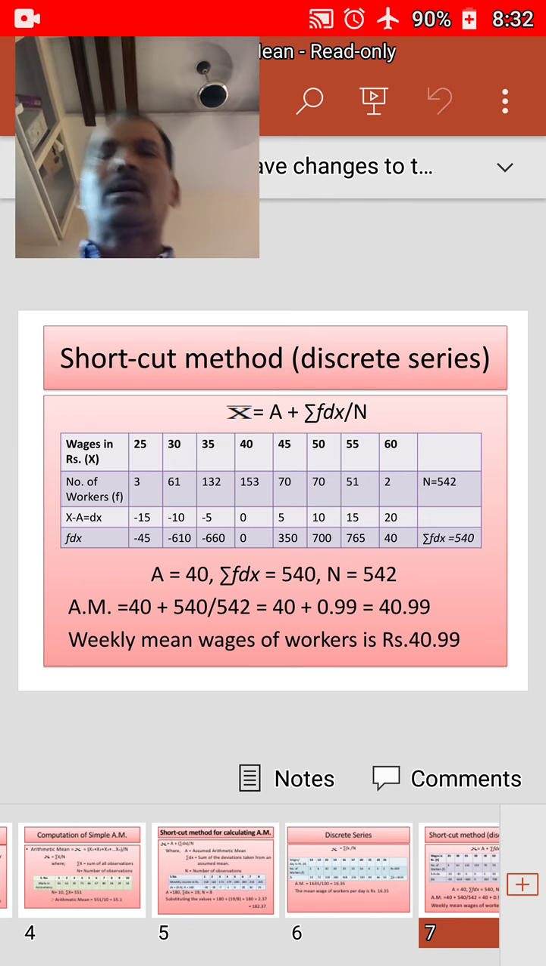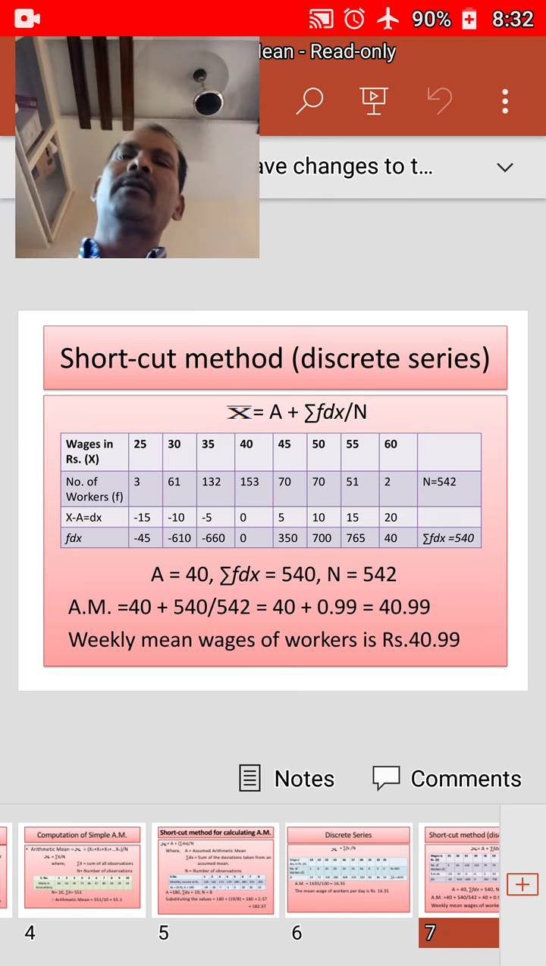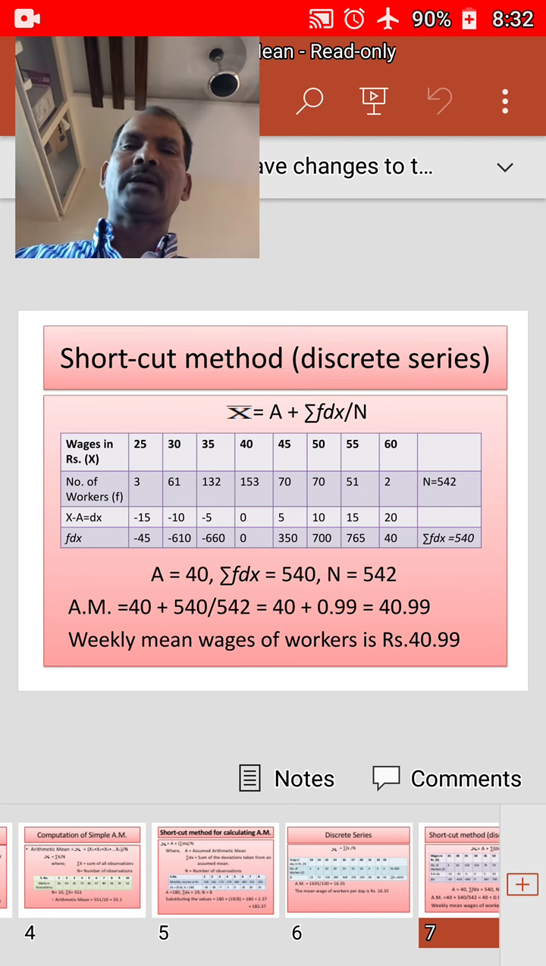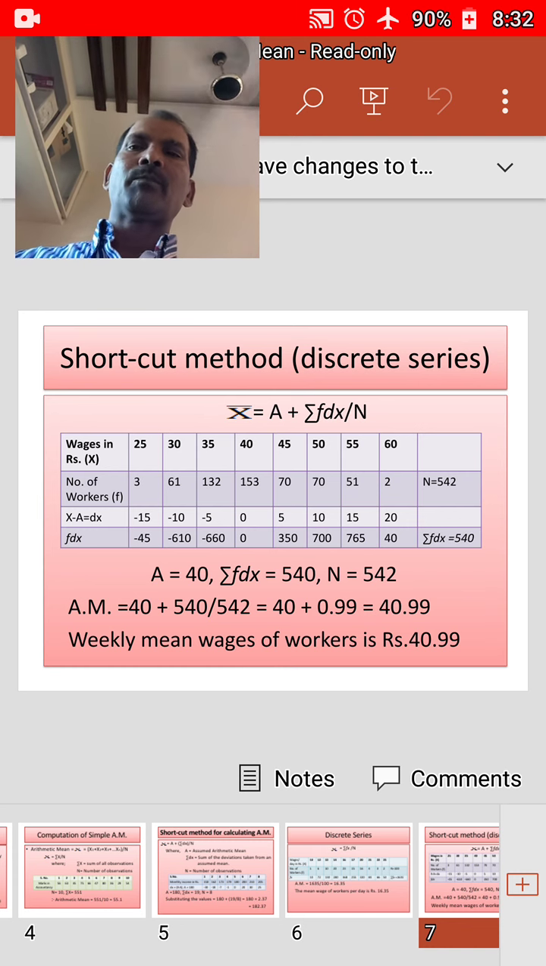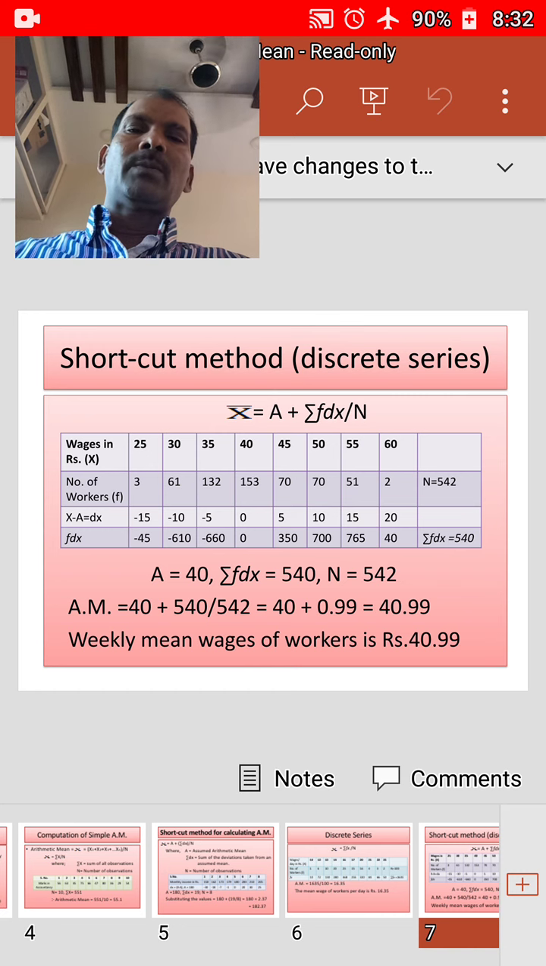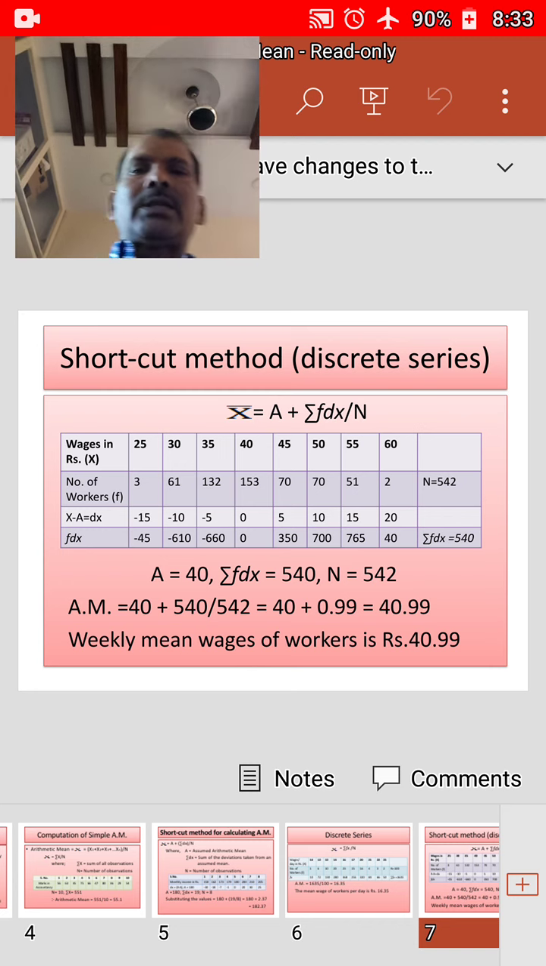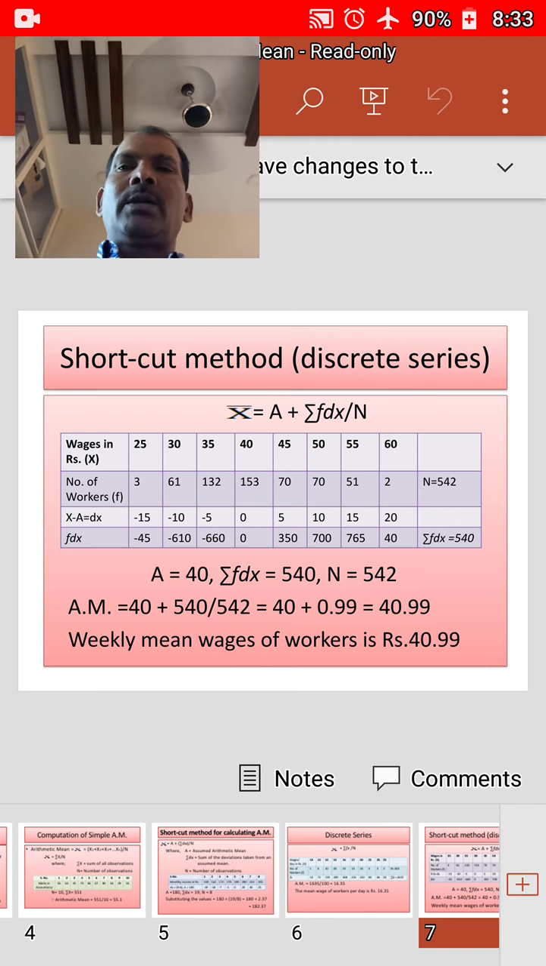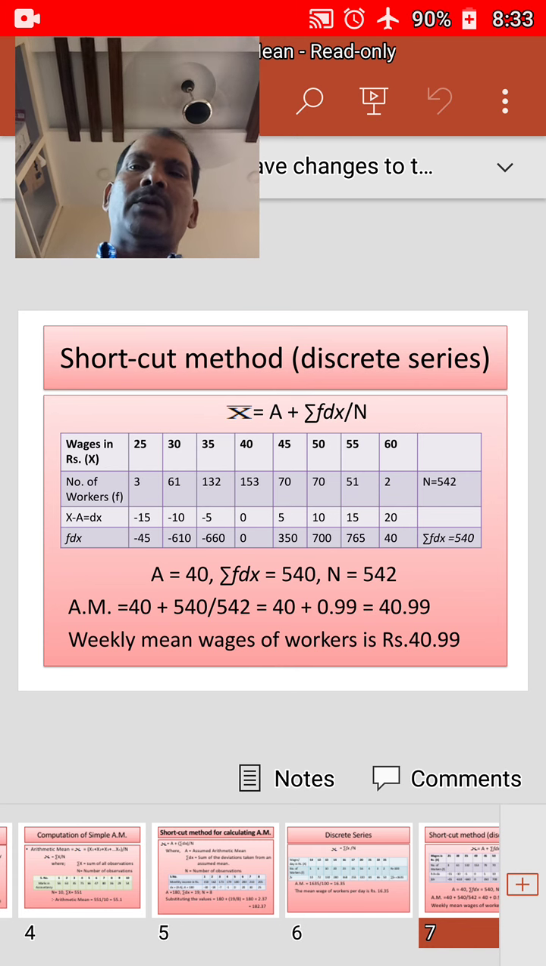Find out the total of the f dx column and obtain sigma f dx. Add all the frequencies of the distribution and obtain n, that is sigma f is equal to n. Substitute the values in the formula, which is given as x bar is equal to a plus sigma f dx by n, where x bar is the arithmetic mean, a is the assumed mean, sigma f dx is equal to the sum of the products of deviations from the assumed mean and their respective frequencies, and n is equal to the total number of observations.